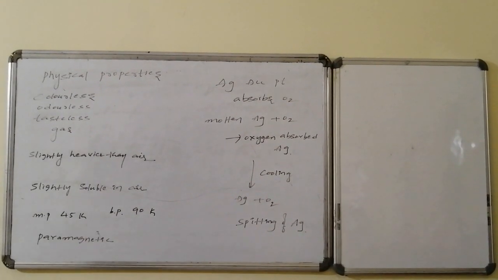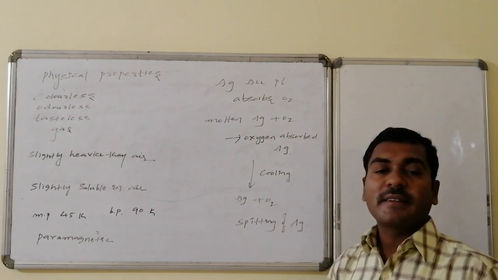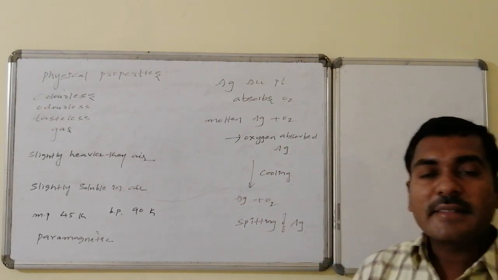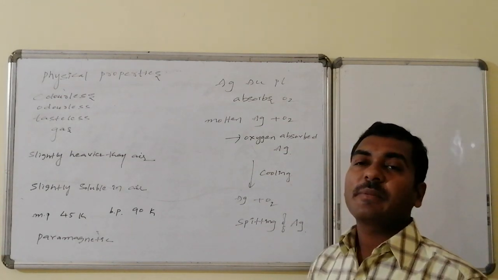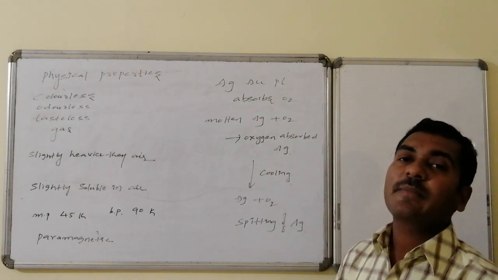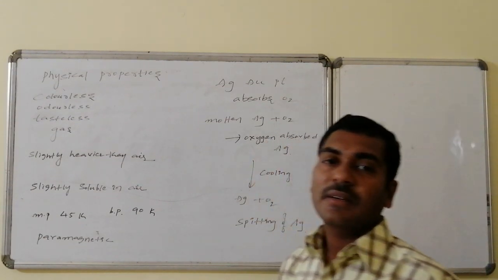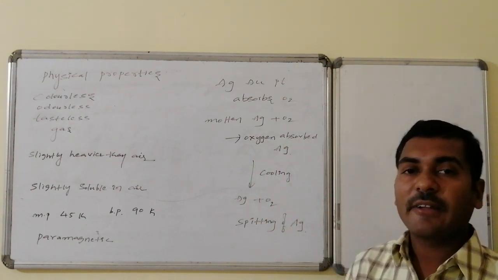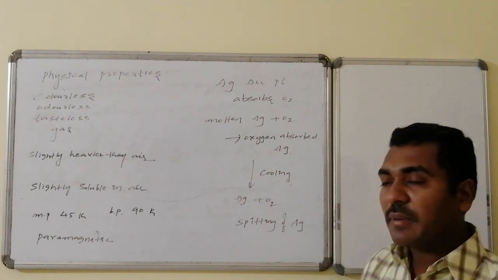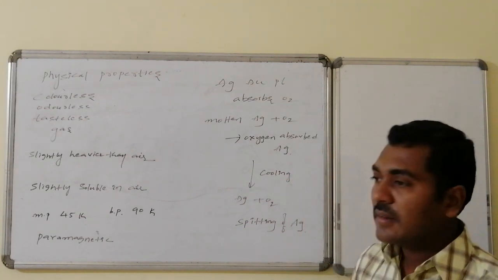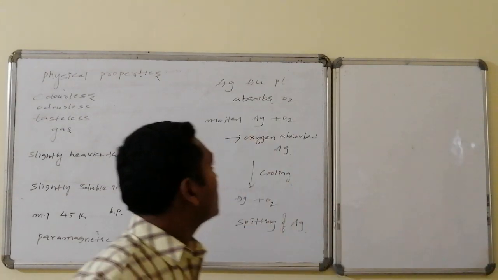Physical properties of oxygen. Oxygen is a colorless, odorless and tasteless gas, and it is slightly heavier than air. That's why it is collected by the upward displacement of atmospheric gases, and it is slightly soluble in water. Due to its solubility, aquatic life survives. Its melting point is 45 Kelvin and its boiling point is 90 Kelvin. Due to the presence of unpaired electrons, it is also paramagnetic in nature.